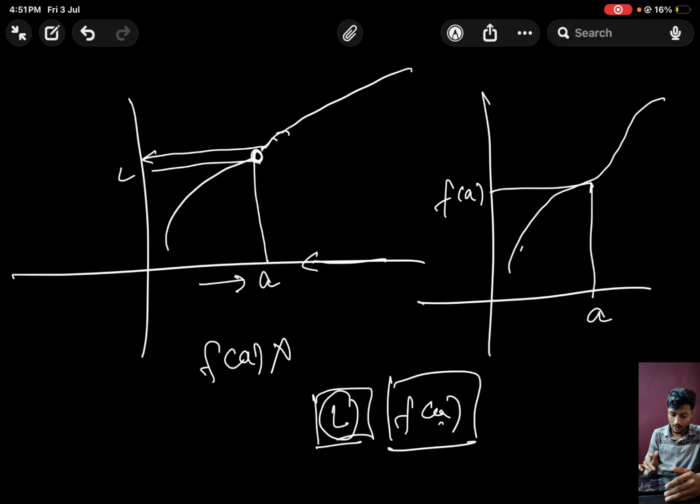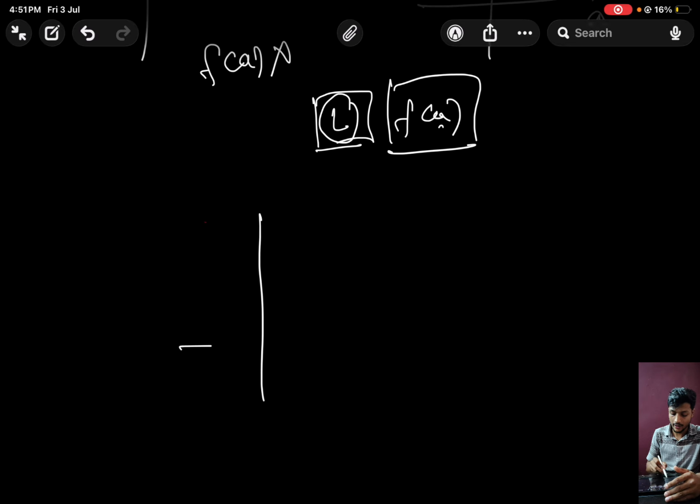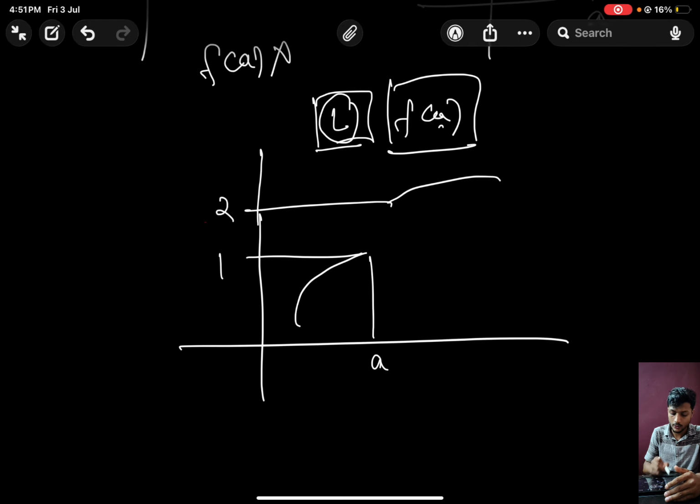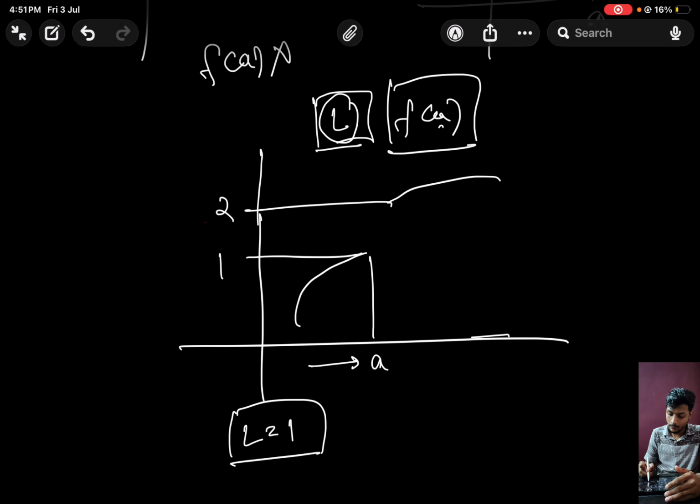Now suppose there is another condition similar to that. Suppose from the right hand side if we approach, we get some value 1, and from the left hand side if we approach, we get some value 2. Now if I approach from the left hand side, our limiting value would be 1. But if we approach from the right hand side, our limiting value would be 2.